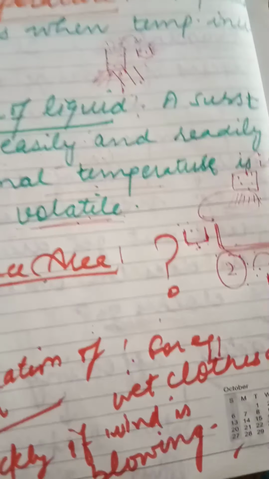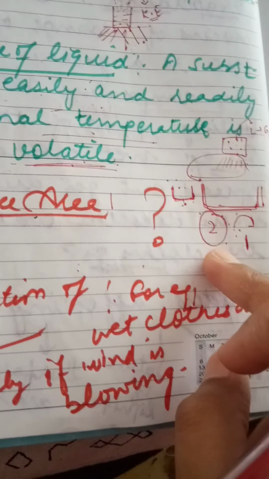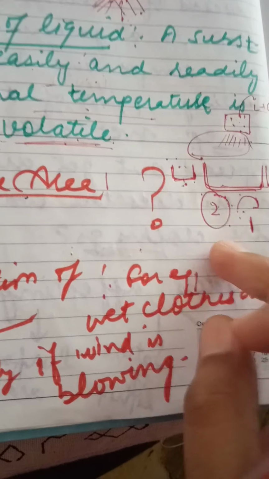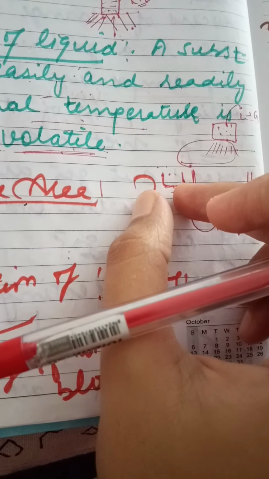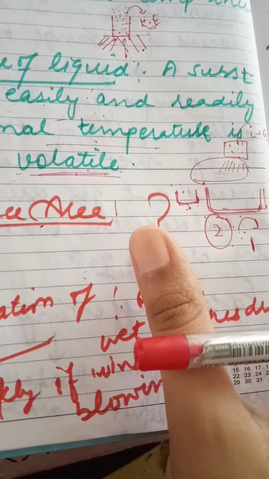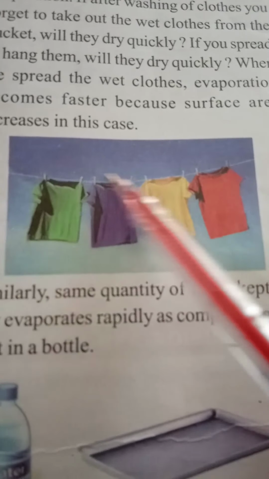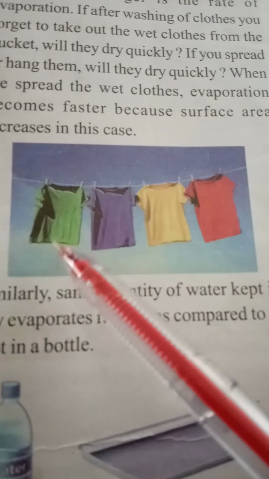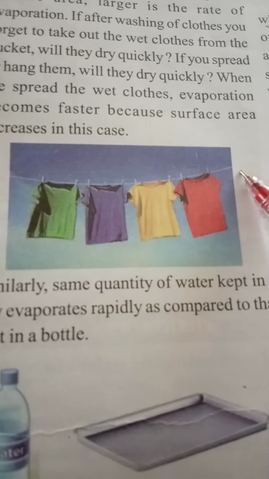So it's a very easy question, with a very easy answer. You say, madam, the second one is correct, because when we spread wet clothes, evaporation becomes faster, because the surface area is larger as compared to the bucket. So if the surface area is increased, the rate of evaporation increases. You see the picture clearly. If you hang these clothes, the surface area is larger than in the bucket.